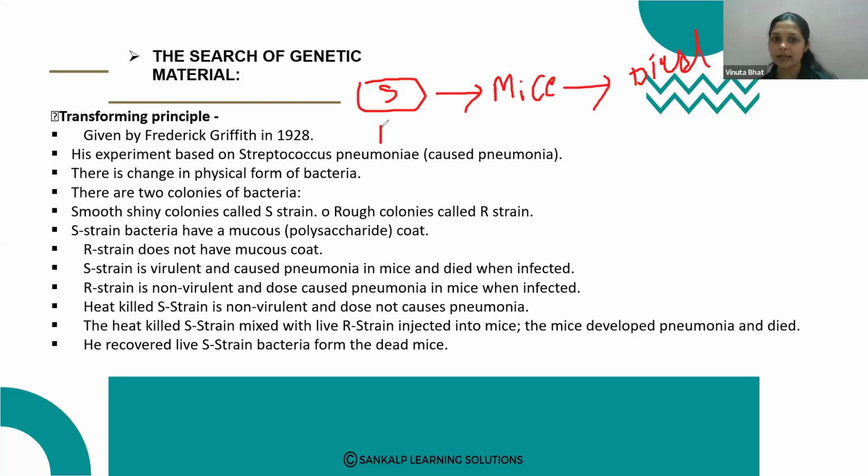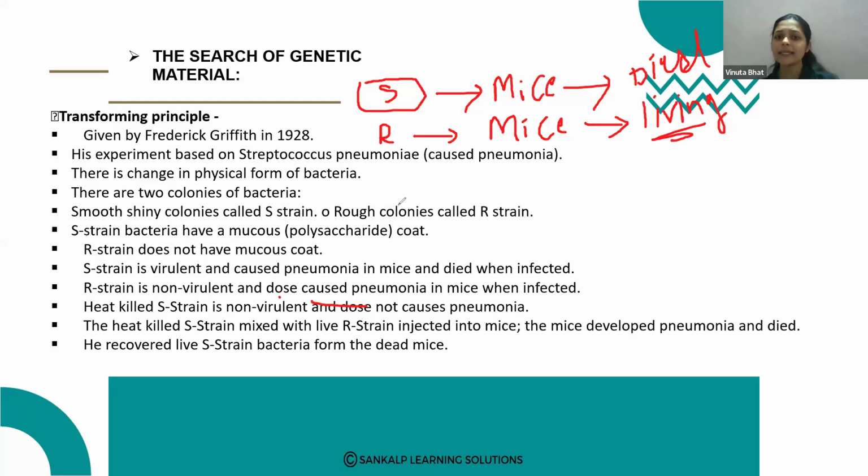And R strain bacteria infected to the mice, this is the non-virulent strain bacteria. It does not cause pneumonia in mice when infected. It does not cause the infection, so the mice are living. They do not develop any disease and they do not die.